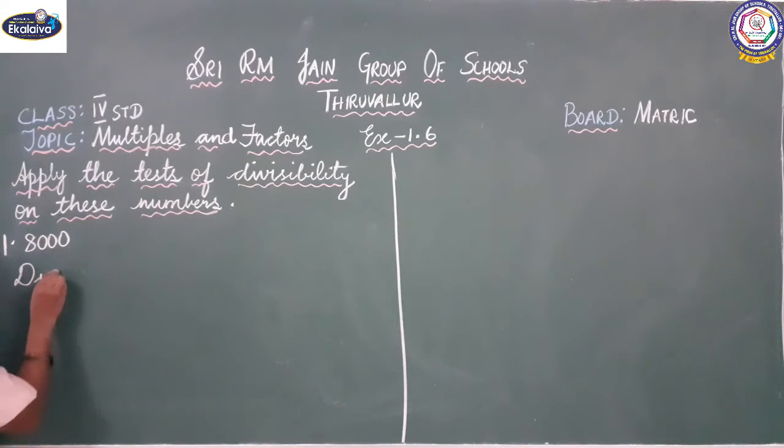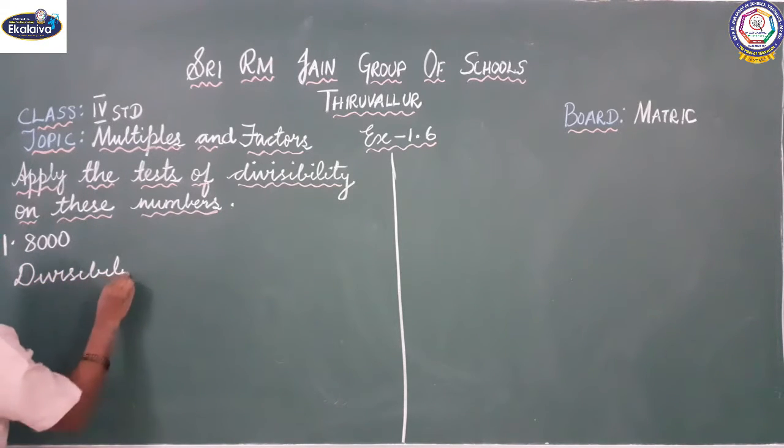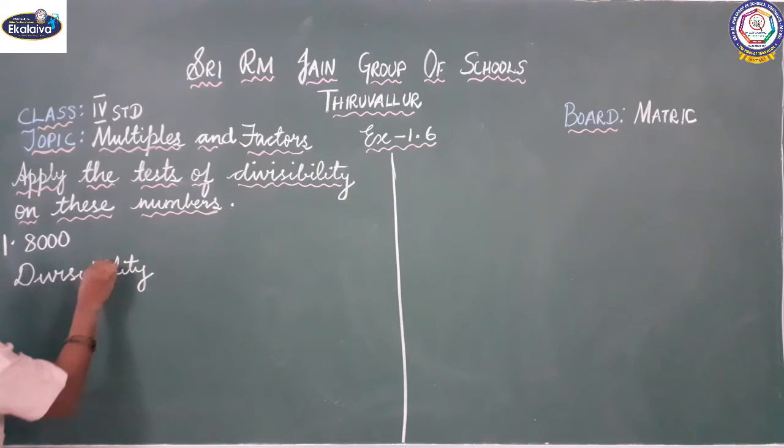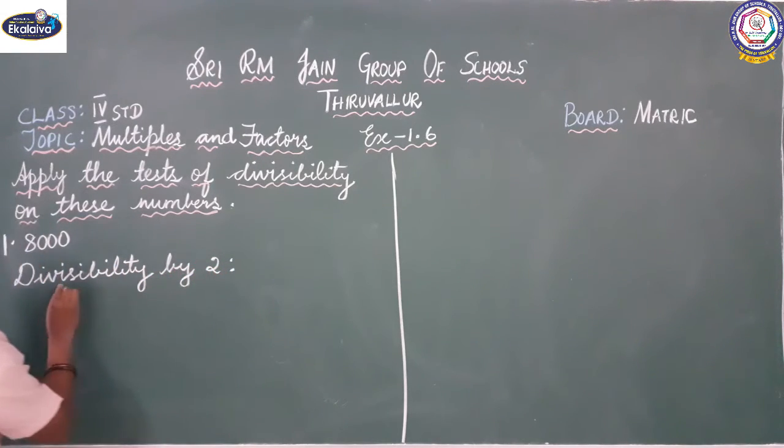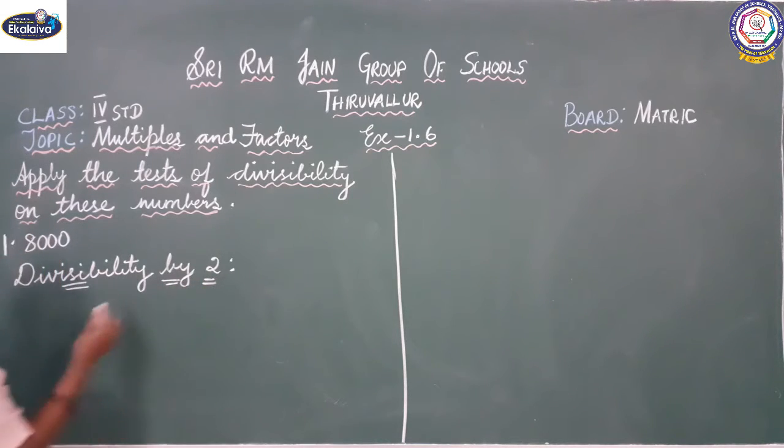First, divisibility by 2. So first we have to write the rule for divisibility by 2. So what is the rule for 2?